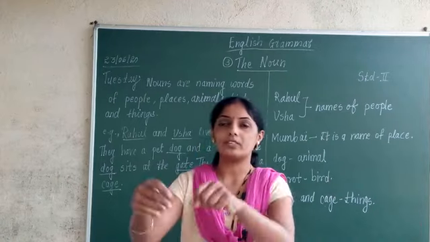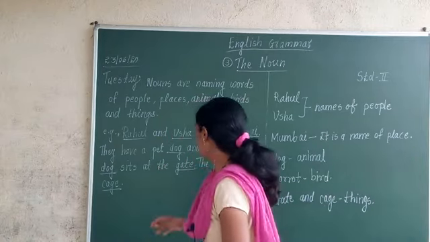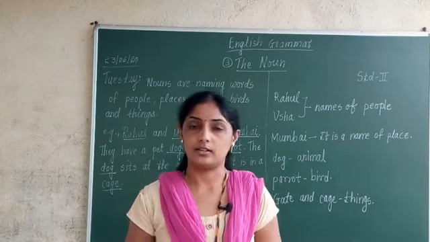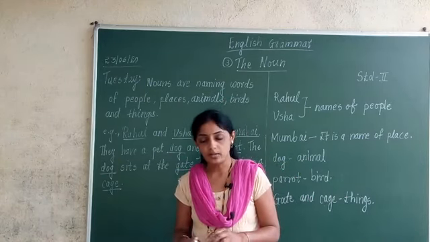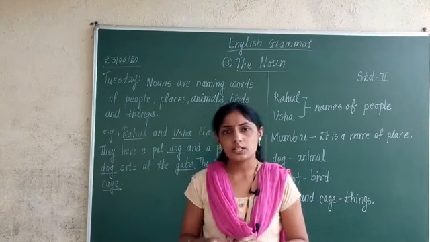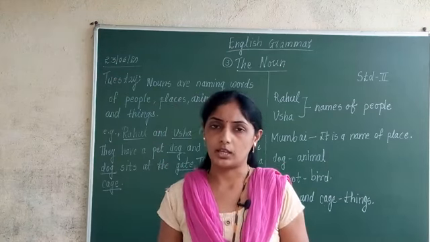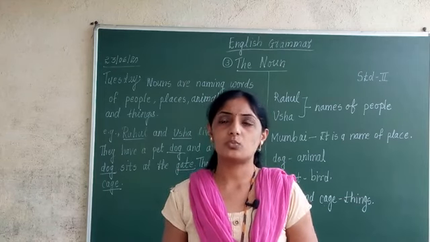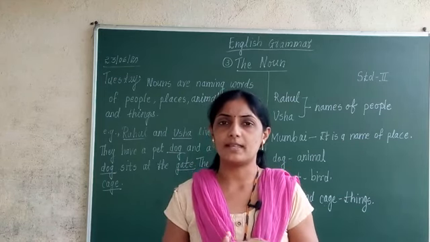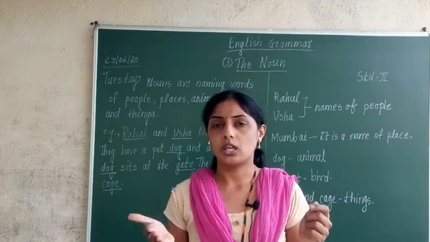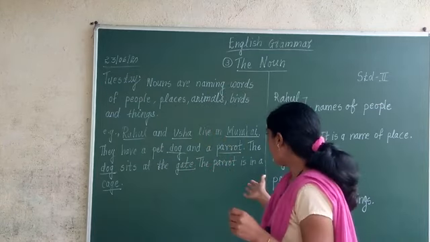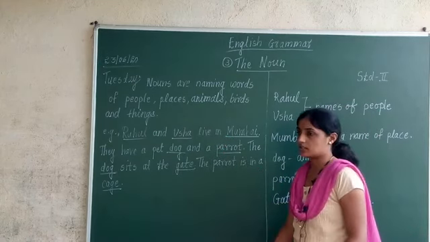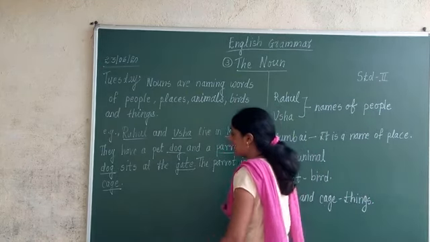Go and open the gate. Here it is told, the dog sits at the gate. Where does the dog sit? Dog sits at the gate. Gate is a name of a thing. And cage is also a name of a thing. In this way, we have studied what? Nouns. Nouns means what? Naming words of people, places, animals, things, and birds. And it can be anything, okay? It can be any other sentence.